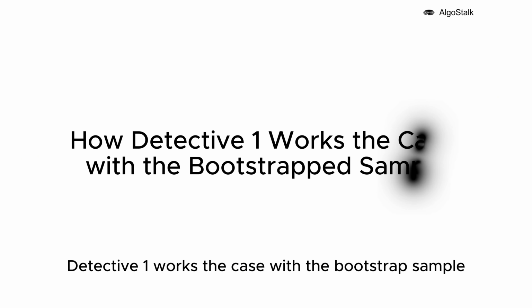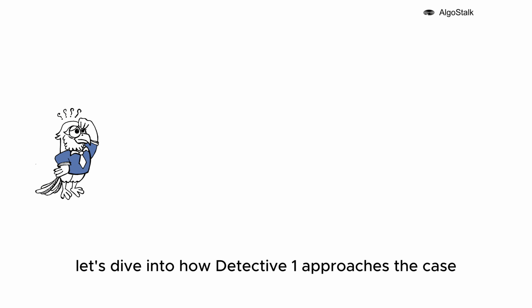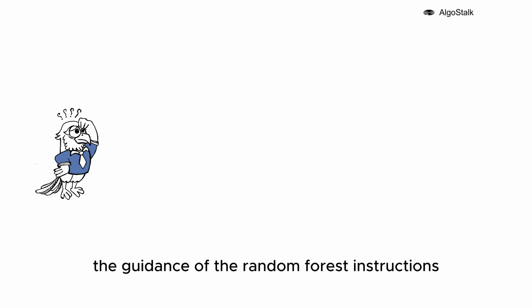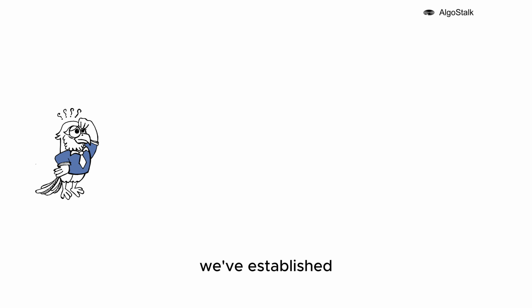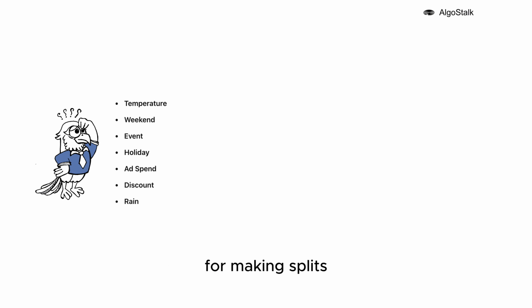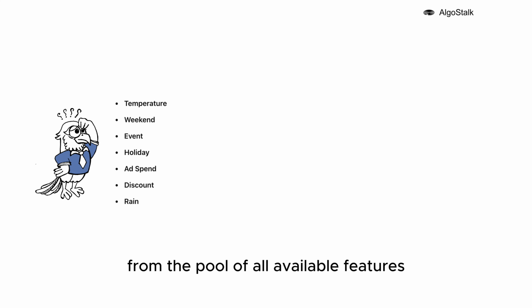How Detective 1 works the case with the bootstrap sample. Now that we have our parameters set for the random forest, let's dive into how Detective 1 approaches the case using the bootstrap sample. Remember, this detective operates under the guidance of the random forest instructions we've established. Detective 1 has to decide which features to analyze for making splits. With max_features equals 3, the detective randomly picks a maximum of 3 suspects from the pool of all available features.